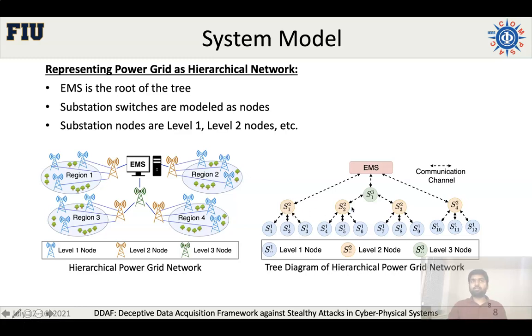So we define different levels of node. A level 1 substation only receives data from its own sensors, like shown in the blue color, whereas the level 2 substation receives data from both its sensors and the underneath level 1 substations, and so on. The channel between level 1 substations and level 2 substations is defined as the level 1 channel, and the channel between level 2 substations and level 3 substations is defined as the level 2 channel.